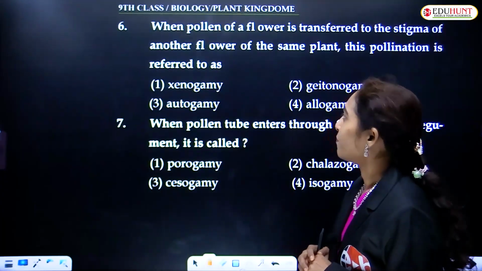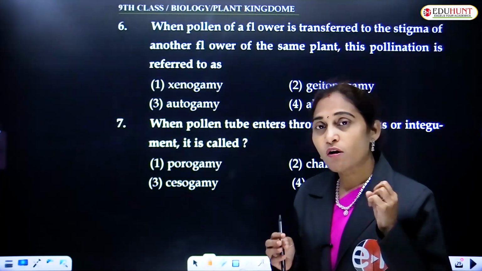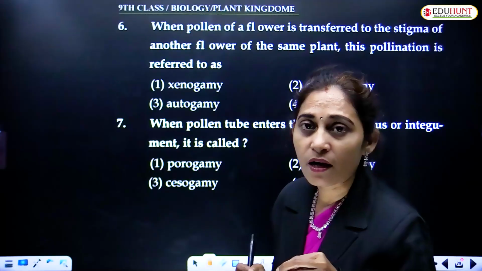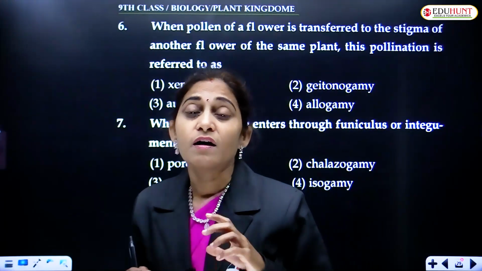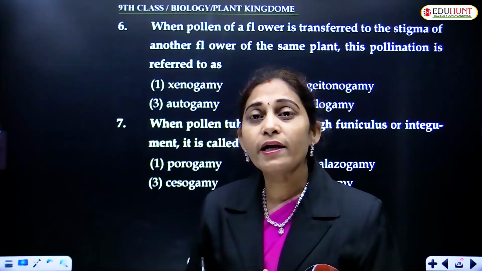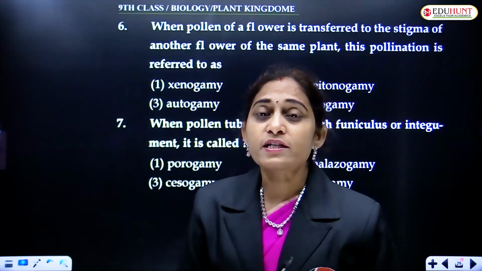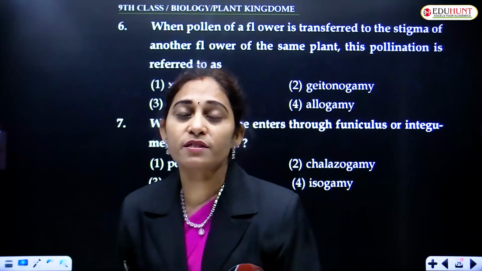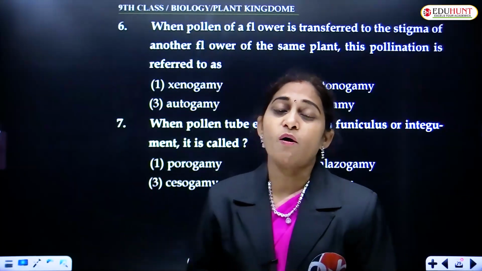or the gynoecium. So when the pollen falls on the stigma, it is called pollination. But we call it pollination only when this transfer occurs between related species, then only we call it pollination.